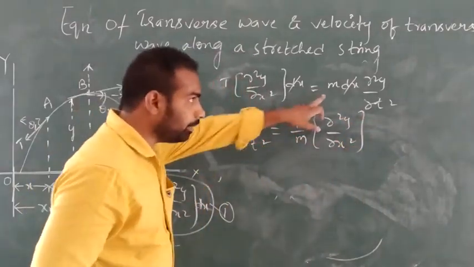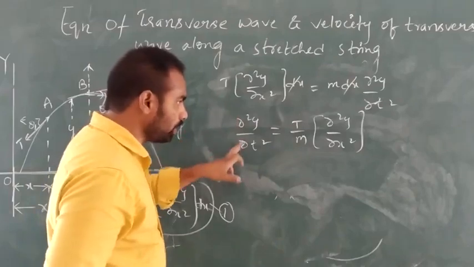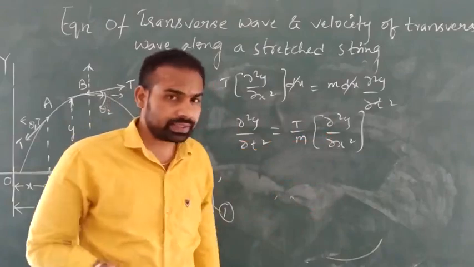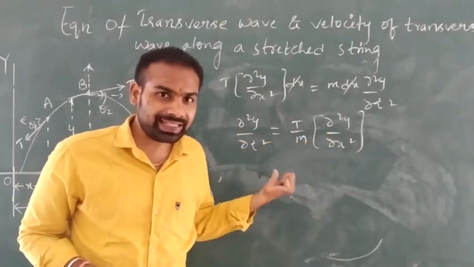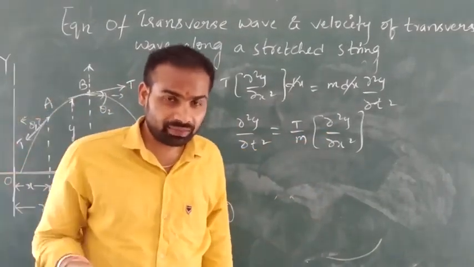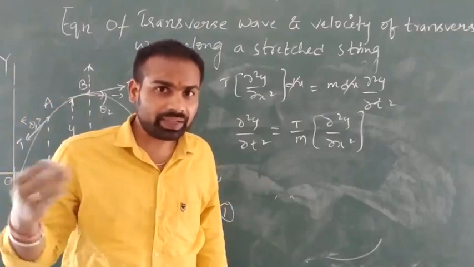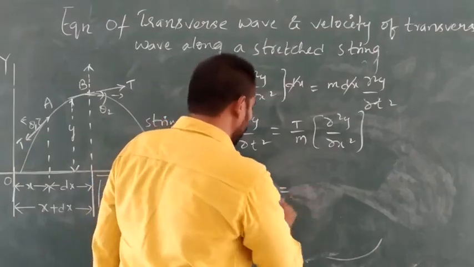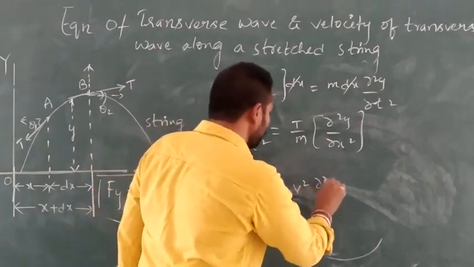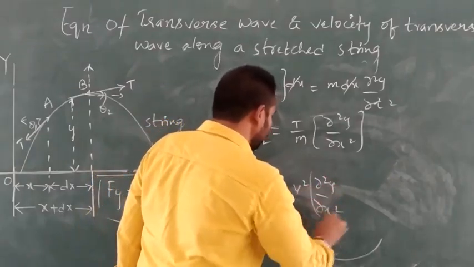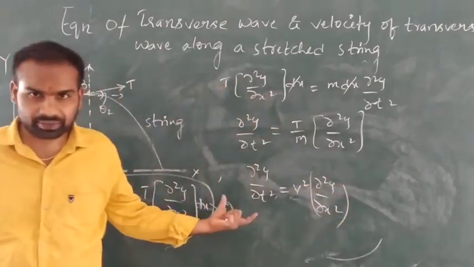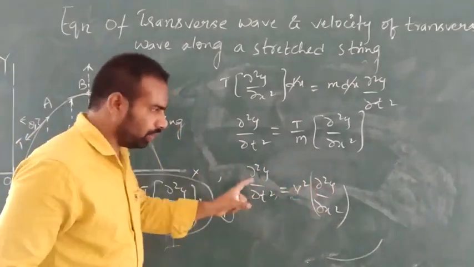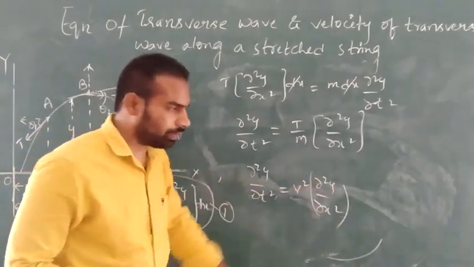Bringing m to the left side, we get ∂²y/∂t² is equal to T by m into ∂²y/∂x². Let us compare this equation with the wave equation. What is the wave equation? The differential wave equation is ∂²y/∂t² equal to v² into ∂²y/∂x².